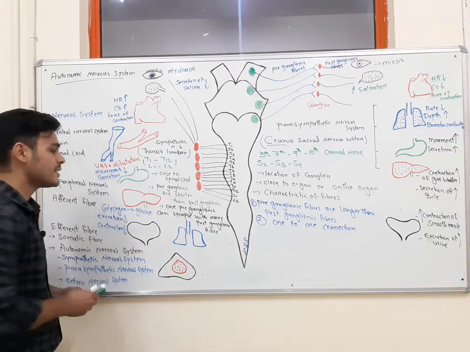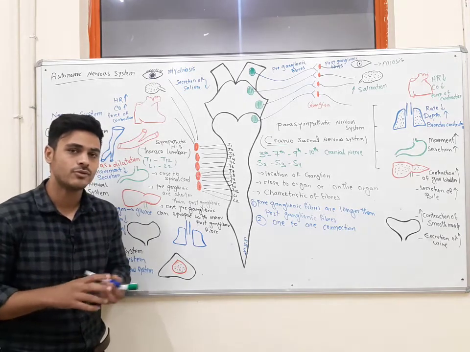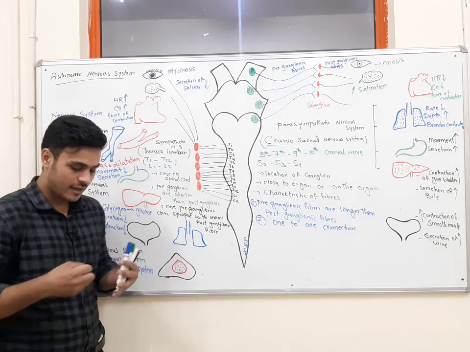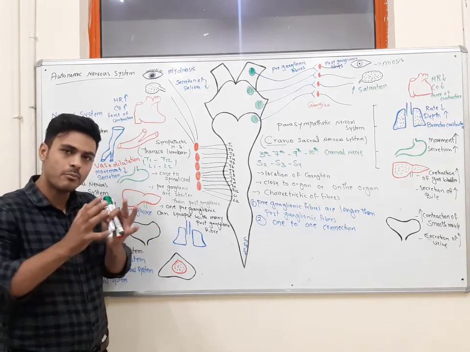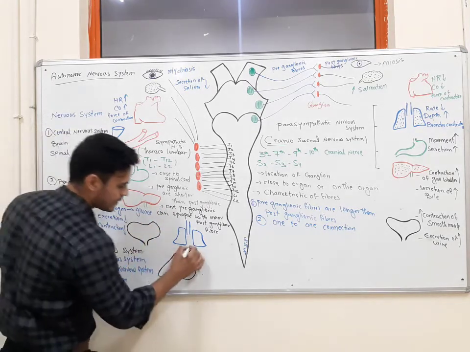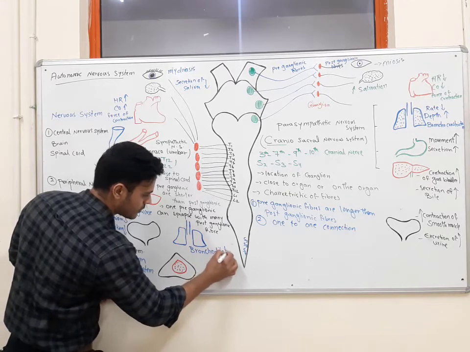What is the effect on the respiratory system? When we are fighting and flighting, we need more oxygen. So what is the effect? The effect will be bronchodilation. But what about the lung?